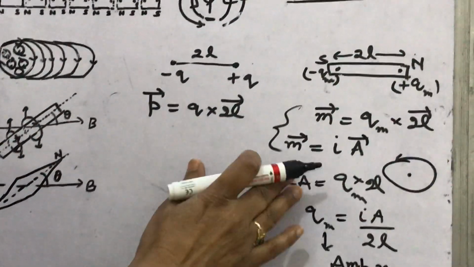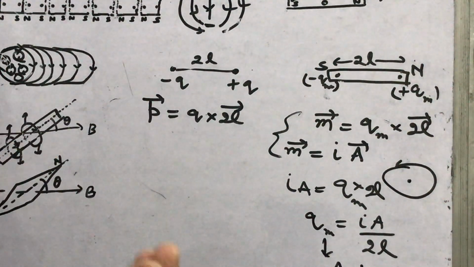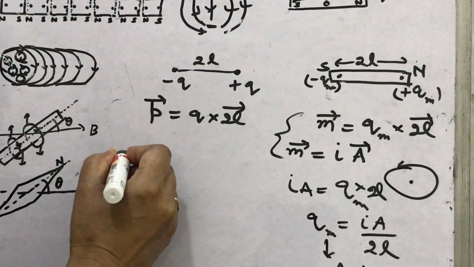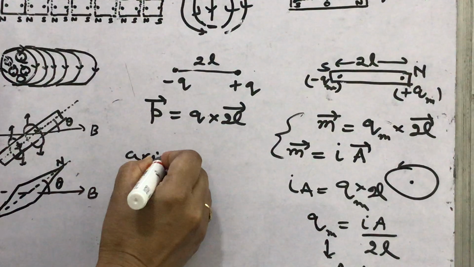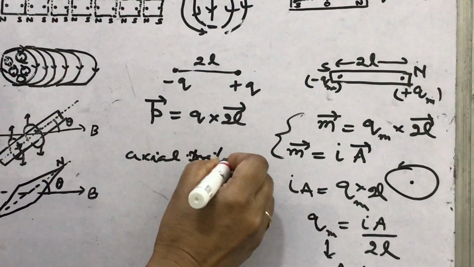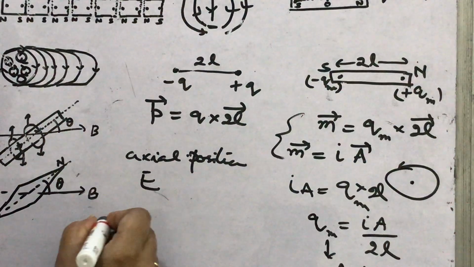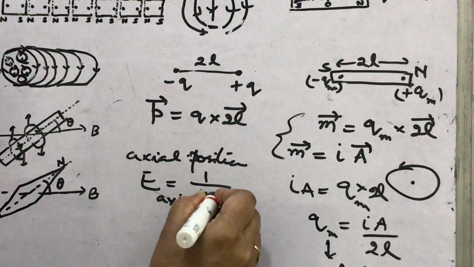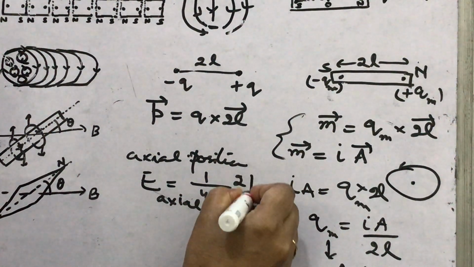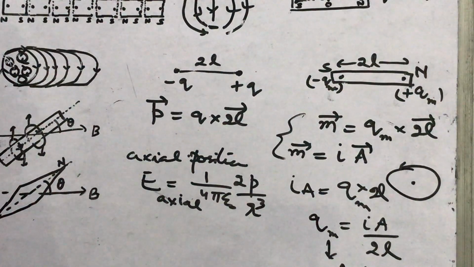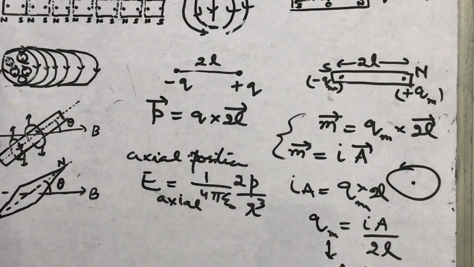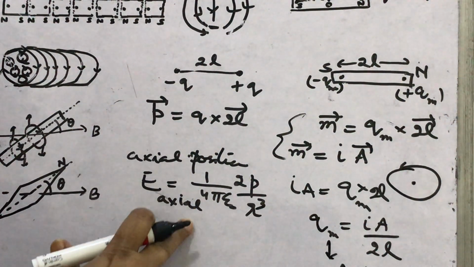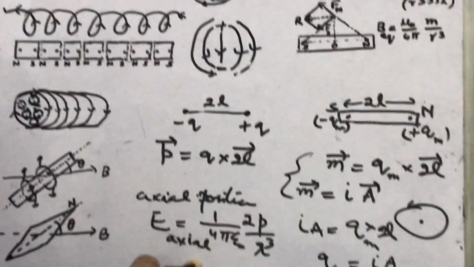Now comparing these two, we can have several ideas. Suppose this is the dipole, in the axial position. What will you find? The electric field intensity. We have read that the electric field in the axial position is 1 upon 4 pi epsilon naught 2p upon r cube. What can we write for the magnetic field in the axial position of a magnetic dipole?